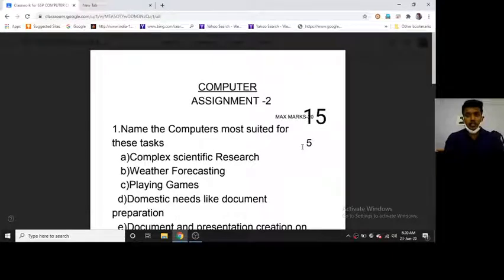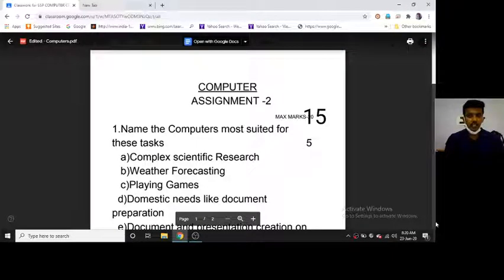Today I'm going to discuss the assignment 2 and assignment 3 answer key discussion. Assignment 1 answer key discussion I covered in part 2 video of class 6, that is chapter 1 computers and computer languages. Hope all of you understood the first chapter about the computers. What is a computer? What are the major components and major characteristics? And what are the different types of computers?